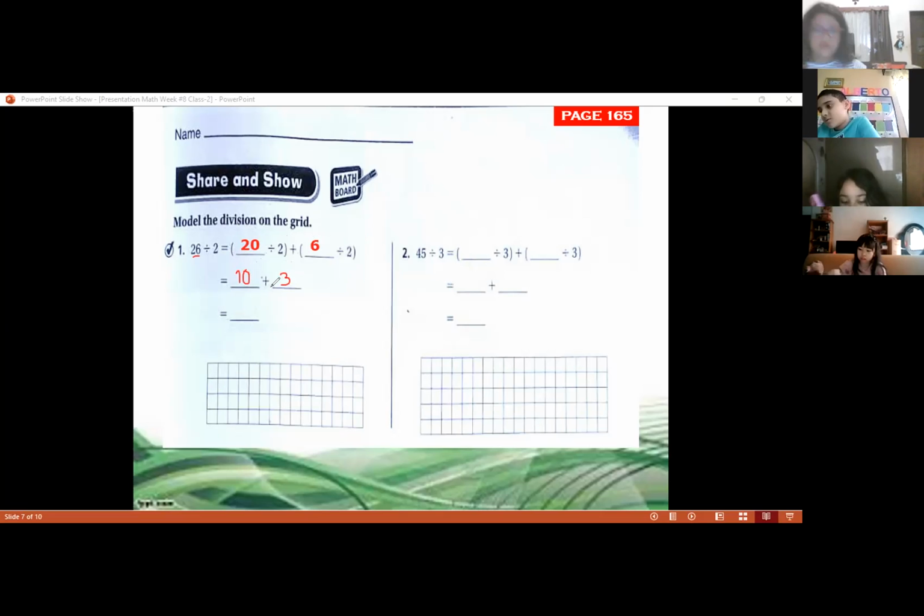Now what we need to do, class? What is the next step? We're just going to add. It's an addition. 10 plus 3 is 13. So you write 13 here.